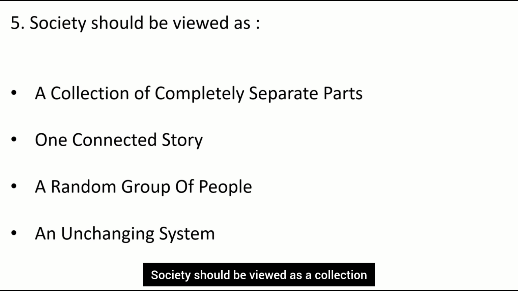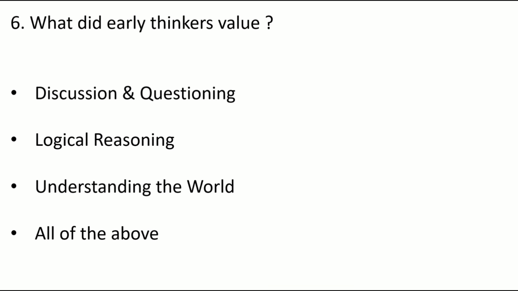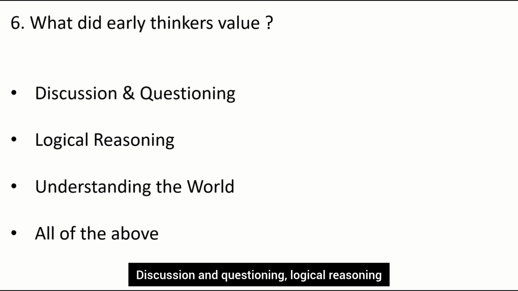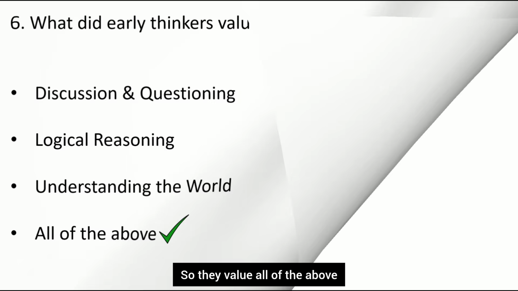Society should be viewed as a collection of completely separate parts, one connected story, a random group of people, an unchanging system. One connected story. What did early thinkers value? Discussion and questioning, logical reasoning, understanding the world, all of the above. So they valued all of the above.